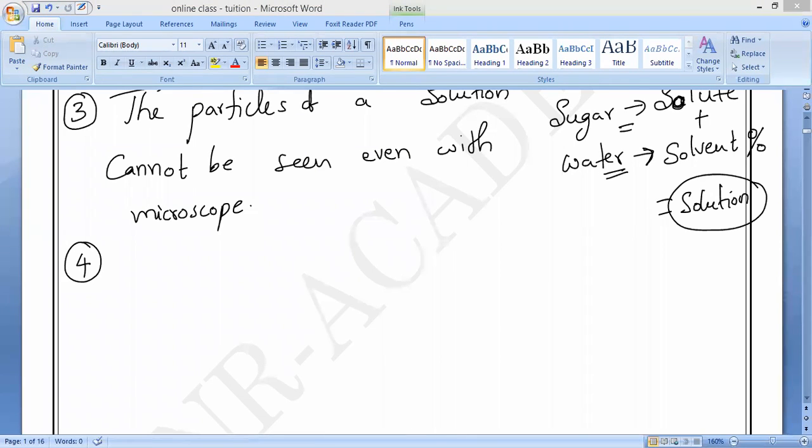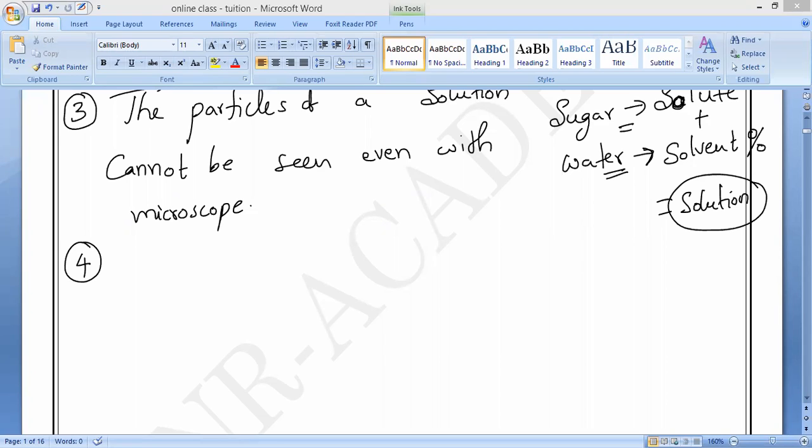The particles of a solution pass through the filter paper. So a solution cannot be separated by filtration. Once it passes through, no residue will be present on the filter paper. That is the fourth point.